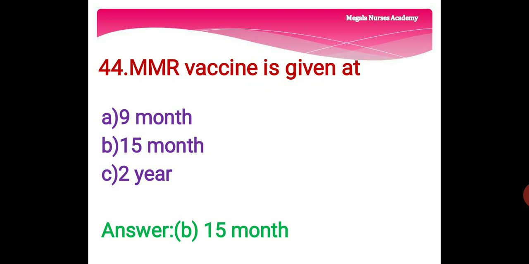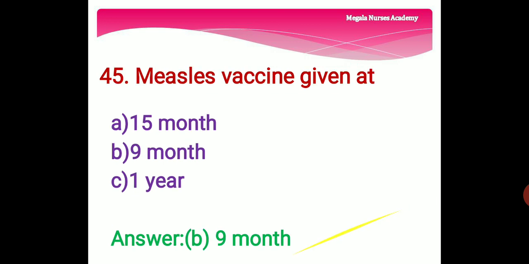44th question. MMR vaccine is given at option A, 9th month. Option B, 15th month. And option C, at 2nd year. The right answer is option B, 15th month, because the MMR vaccination is given at 15th month only. MMR vaccine is given at the 15th month.